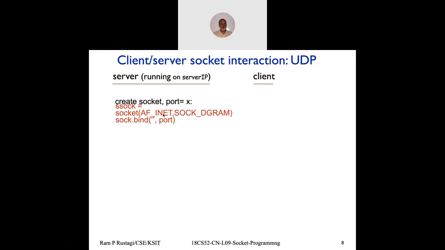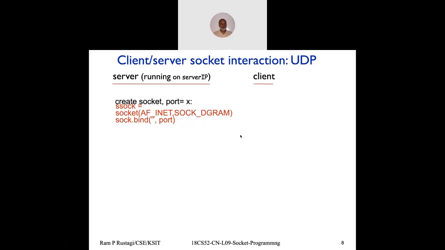So AF is address family, which specifies what kind of socket, and the second parameter is TCP or UDP. When it's SOCK_DGRAM, we are saying it is a UDP socket. So this will create a UDP socket.